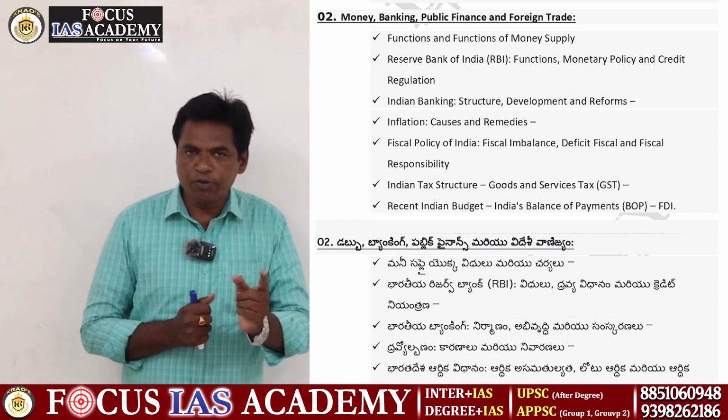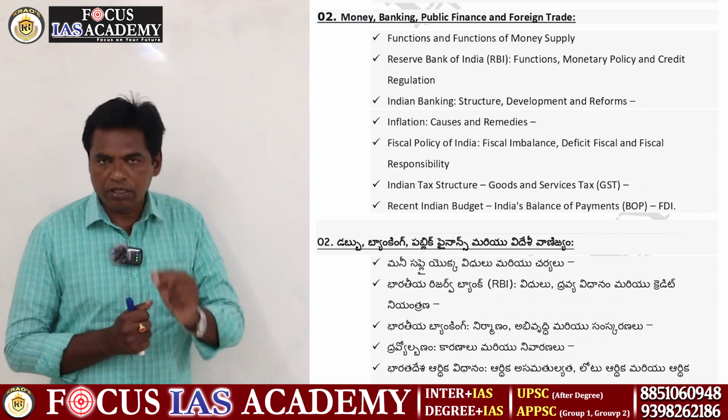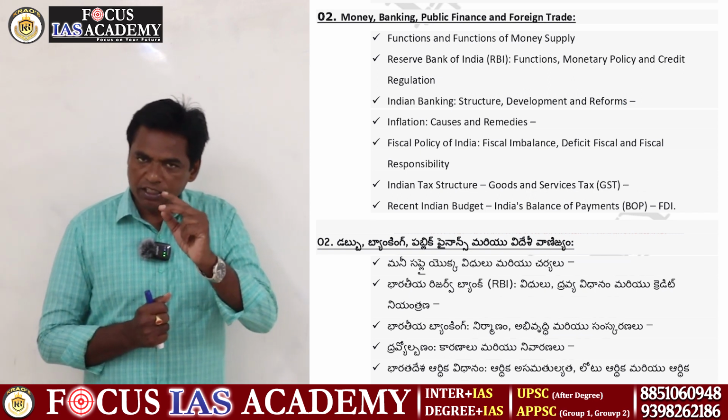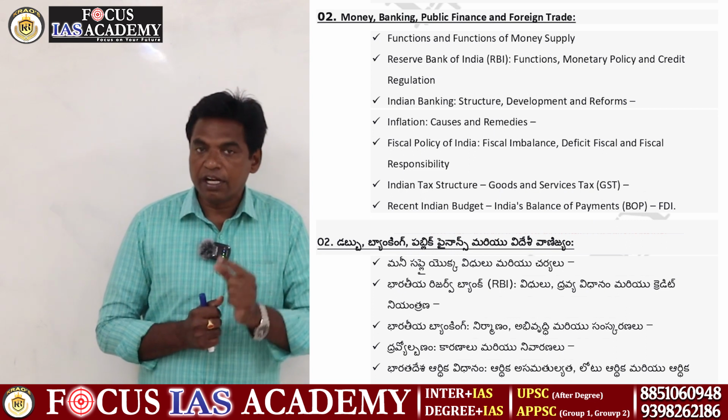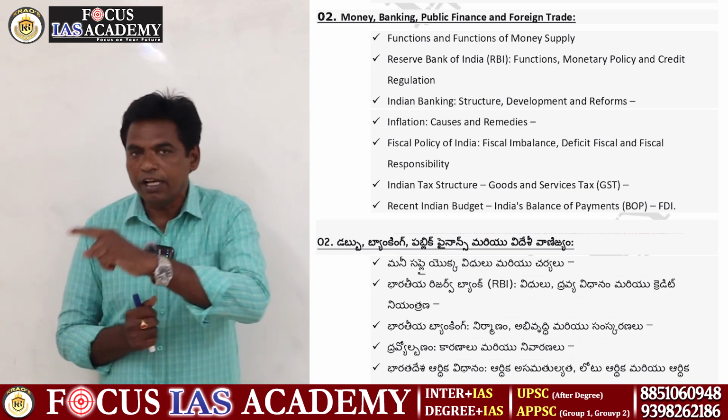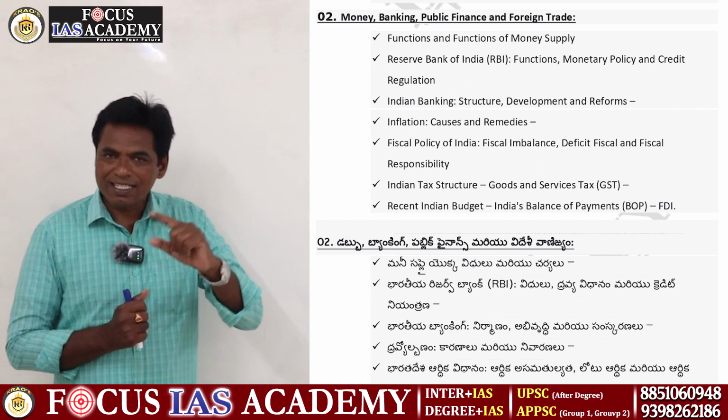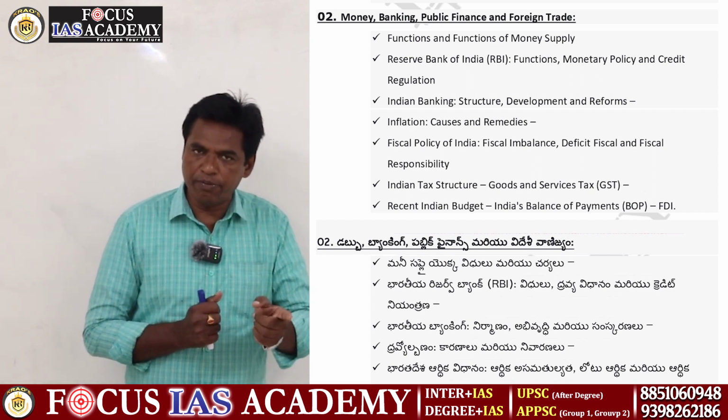Before 2016, India had two types of budget. Now there is only the general budget, and the railway budget is included in it. Once upon a time, there were separate general and railway budgets.